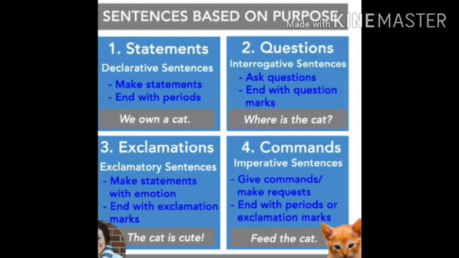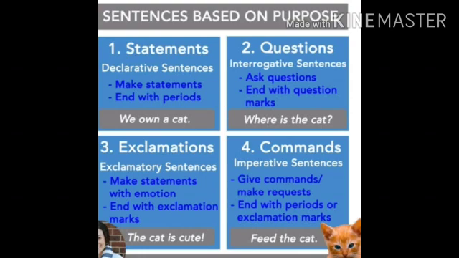Yes, we had learned it in our lower classes, no? Let's recall it. Sentences are mainly divided into four on the basis of purpose. First one is statement. It is known as a declarative sentence or assertive sentence. It makes a statement and ends with a period, means a full stop. Example, we own a cat, full stop.